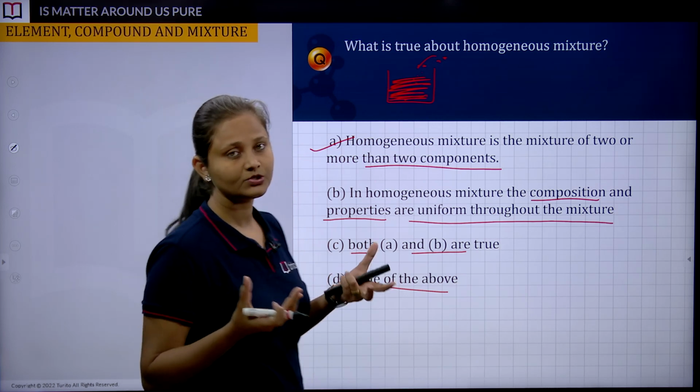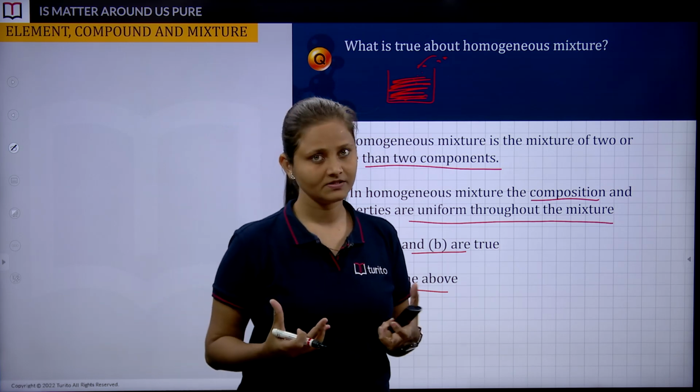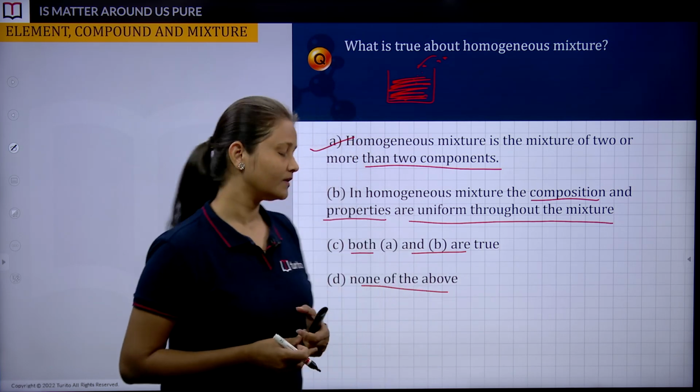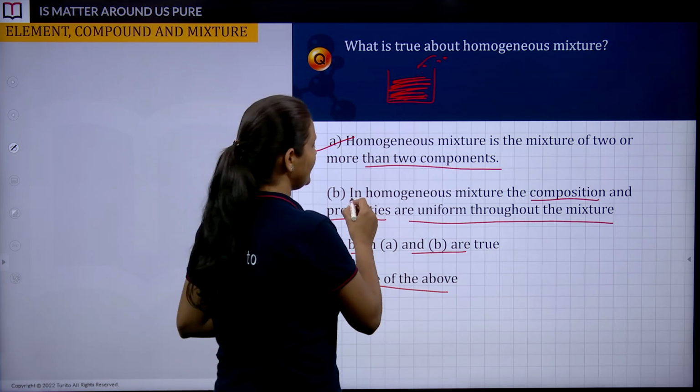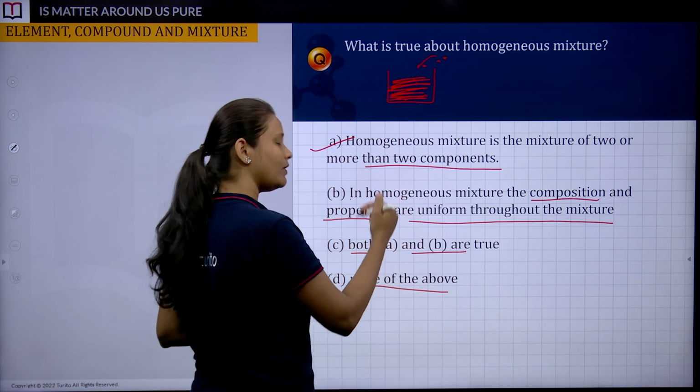It's a mixture, and we have seen its definition. It's a combination of two or more substances altogether in a random ratio. That's why A is right. So next is, in a homogeneous mixture the composition and properties are uniform throughout the mixture.